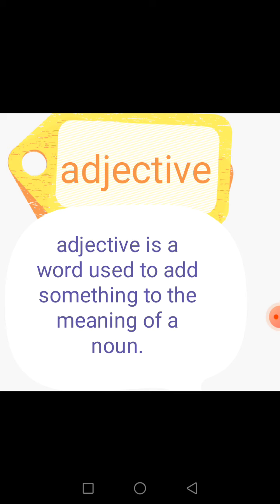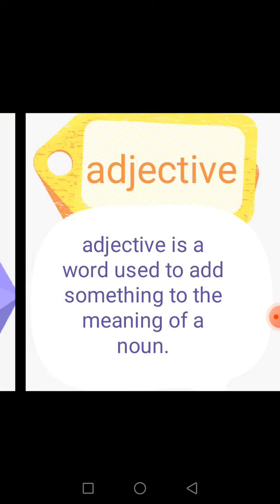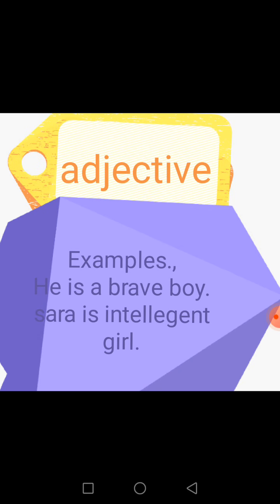Guys, secondly, the most important part of speech is the adjective. What is an adjective? An adjective is a word used to add something to the meaning of a noun. Basically, adjective is what? It's also a word, of course, in a sentence, and it adds something to the meaning of a noun. For example, guys, I will explain it through an example.